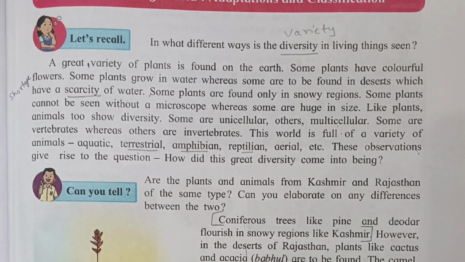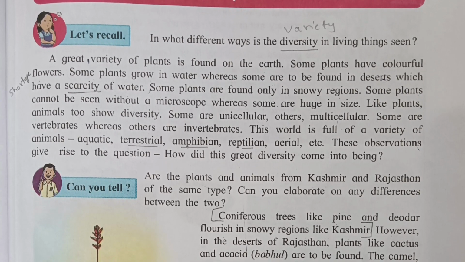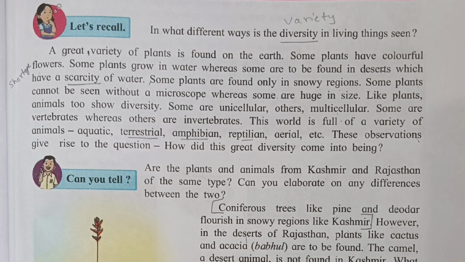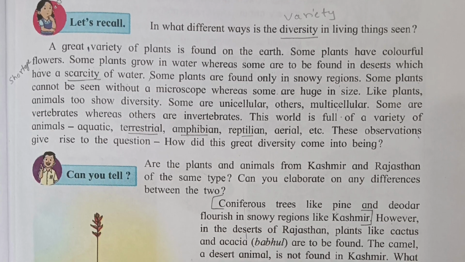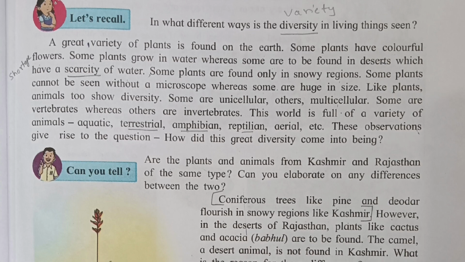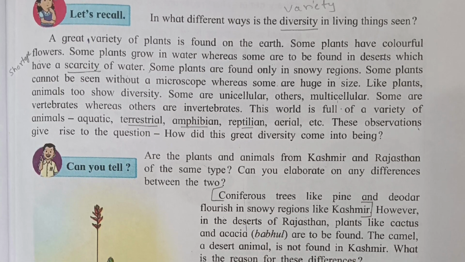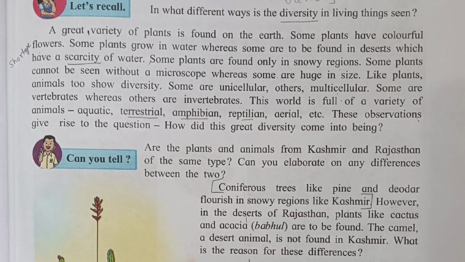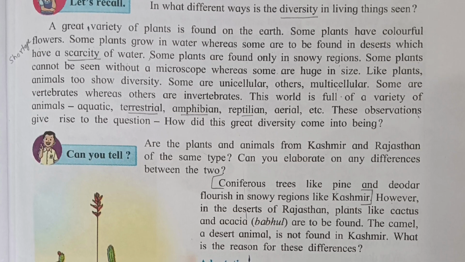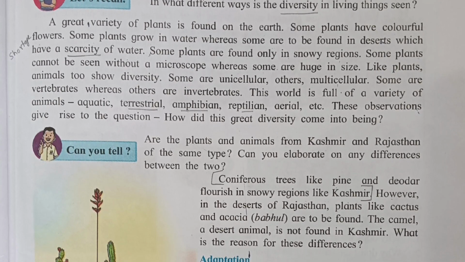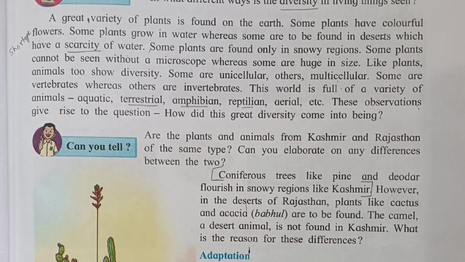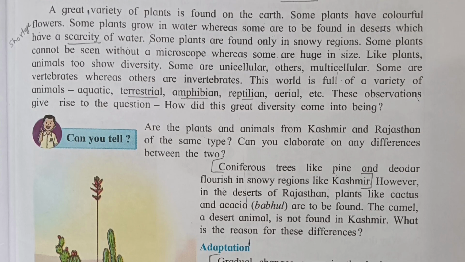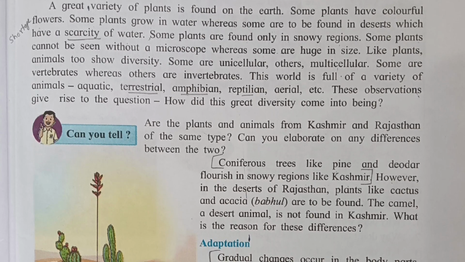Some plants grow in water, whereas some are to be found in desert, which have a scarcity of water. Some plants are found only in snowy regions. Some plants cannot be seen without a microscope, whereas some are huge in size. Like plants, animals too show diversity. Some are unicellular, others multicellular. Some are vertebrates, whereas others are invertebrates. This world is full of a variety of animals: aquatic, terrestrial, amphibian, reptilian, aerial, etc.